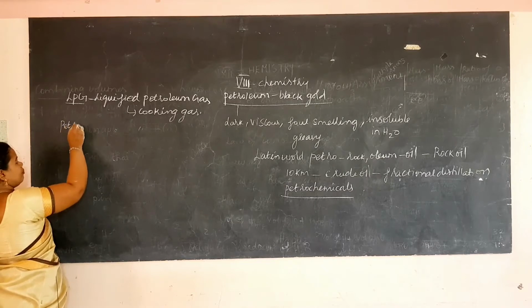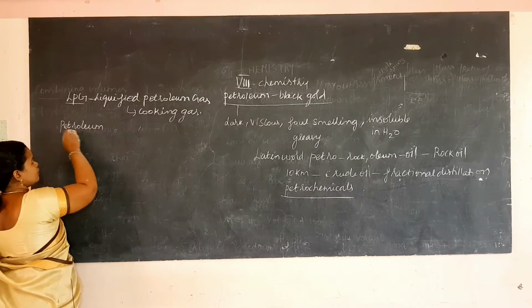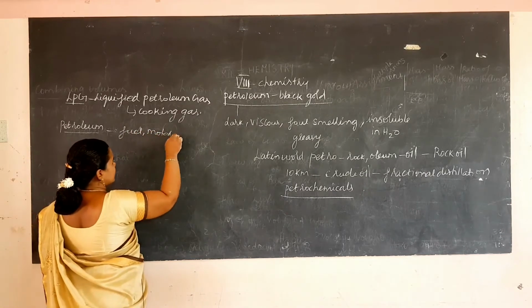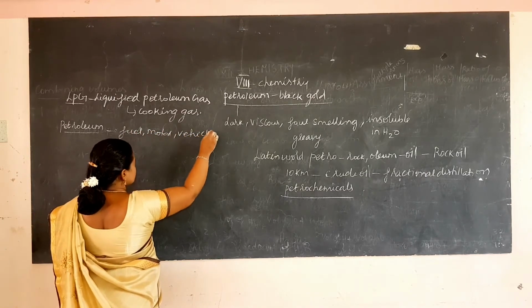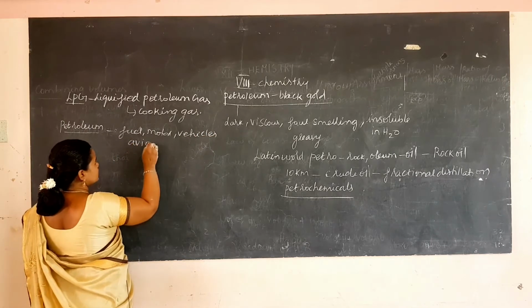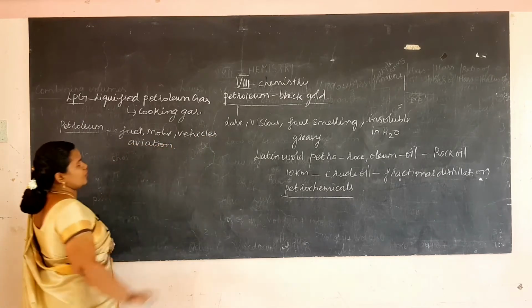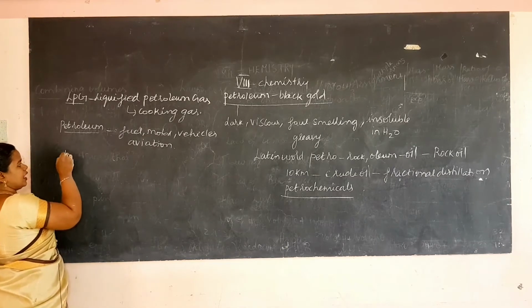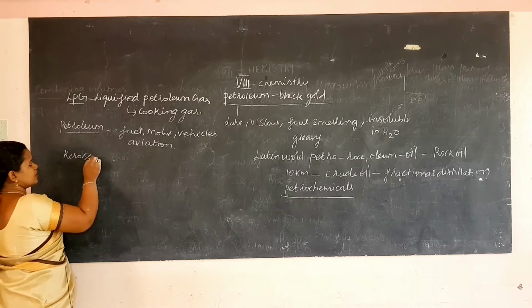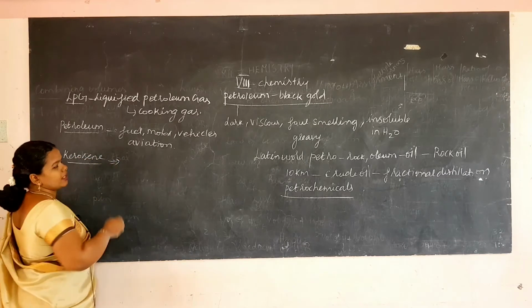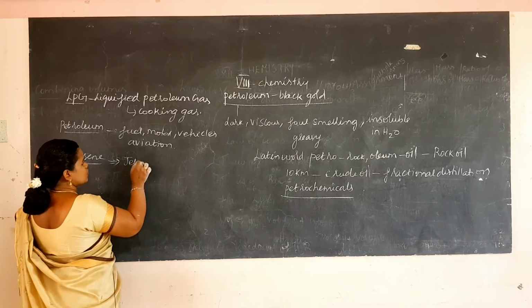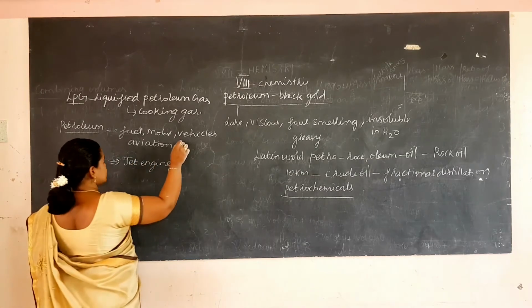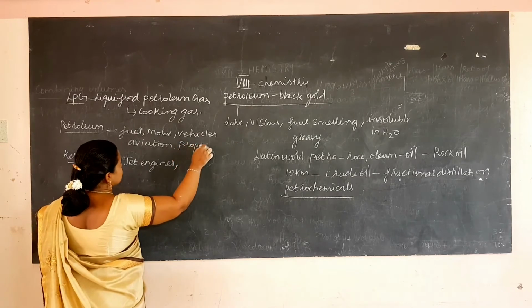Then petrol, it is used as a fuel in motor vehicles. It is used in aviation also. Then kerosene. This kerosene is used as a fuel in jet engines. Petroleum is used in propellants also.